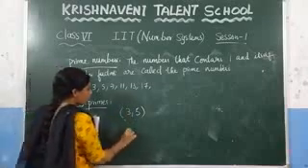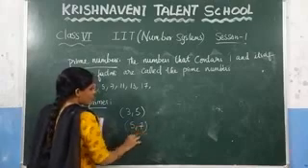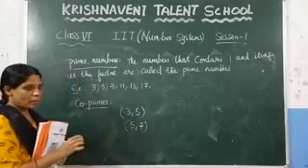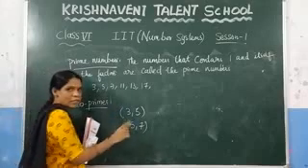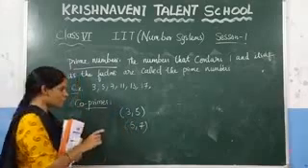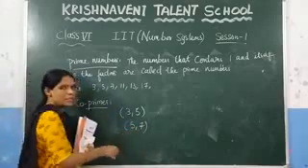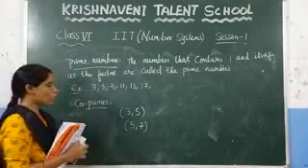And consider one more, 5 and 7. 5 and 7 are also co-prime because they contain only one as the common factor. If the numbers contain one as the common factor, we can say that those numbers are co-prime.